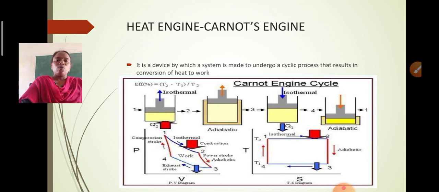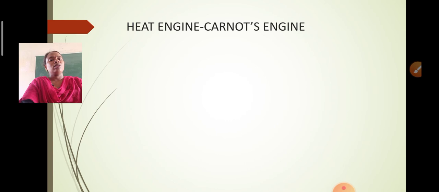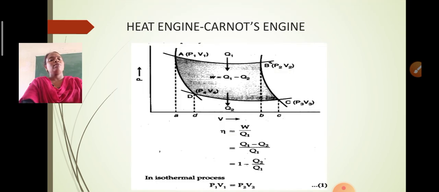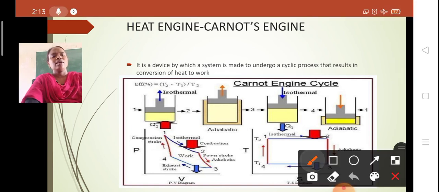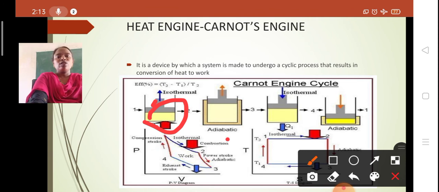So we are considering one system here. Yes, I have the Carnot's engine diagram here. You can check this because this is a cylinder. You can see a cylindrical arrangement in which a piston is fitted, and then this system undergoes a number of processes and goes from the initial state to the final state.